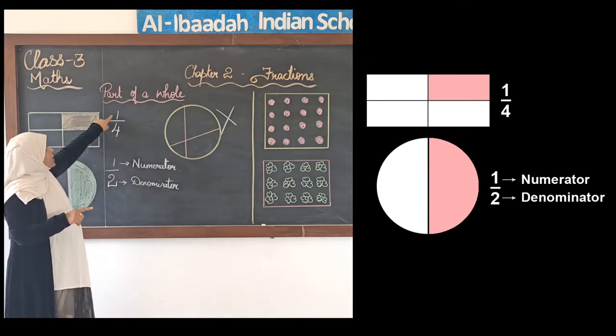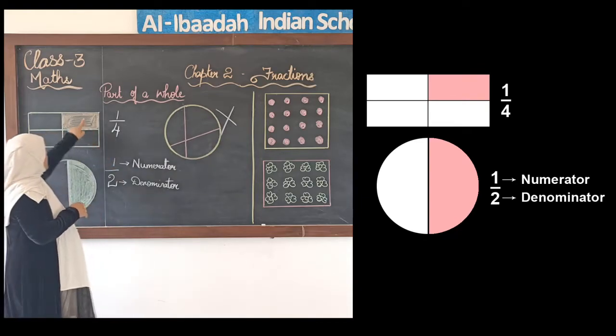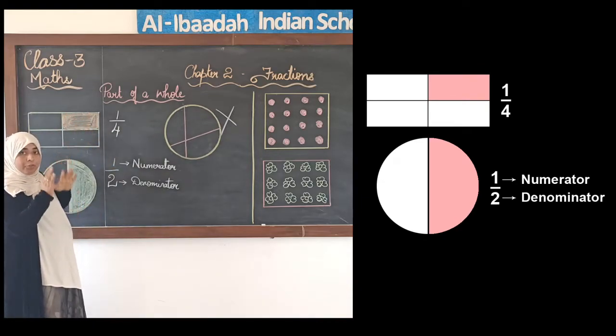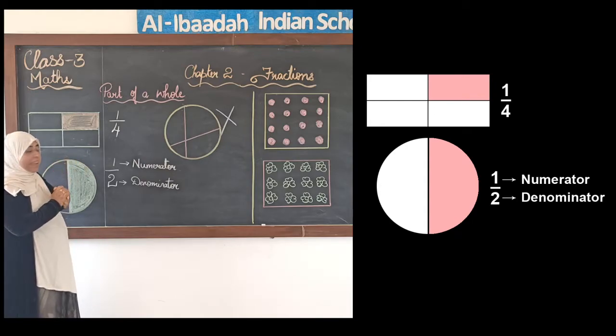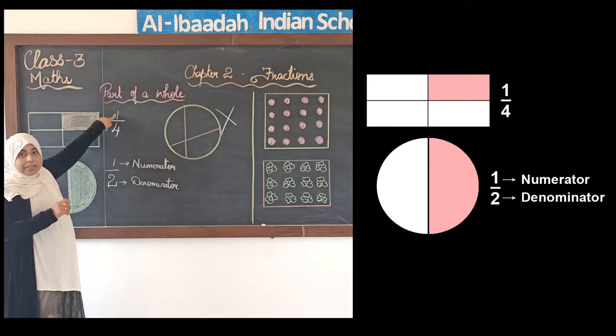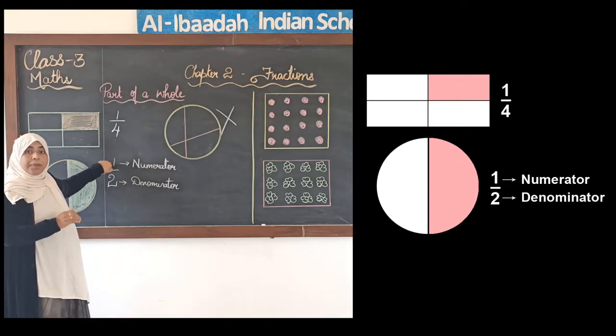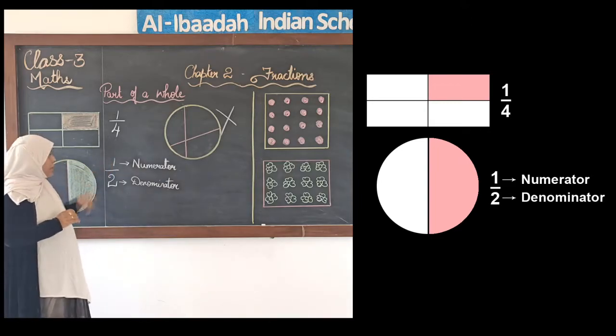Whereas the numerator tells us how many parts are selected. So here 1 part was selected. Out of 4, how many parts did we take? We have taken just 1 part. That the numerator tells us. Same way over here, just 1 part we had taken. So here the numerator tells us how many parts were selected. I hope you have understood.